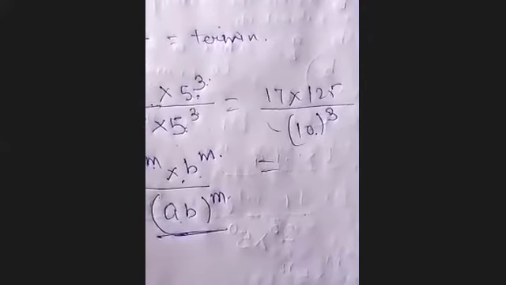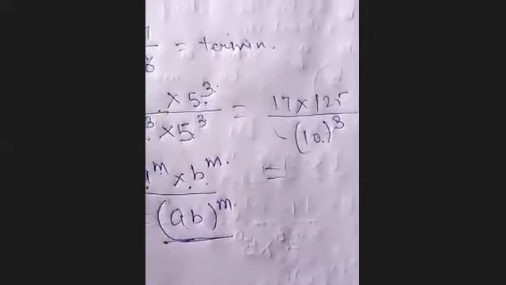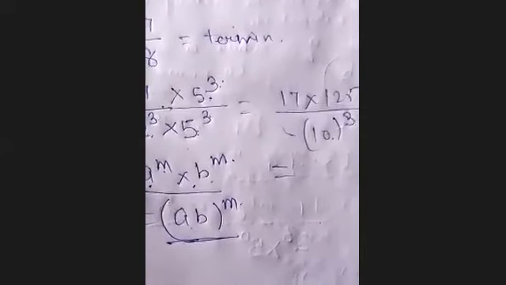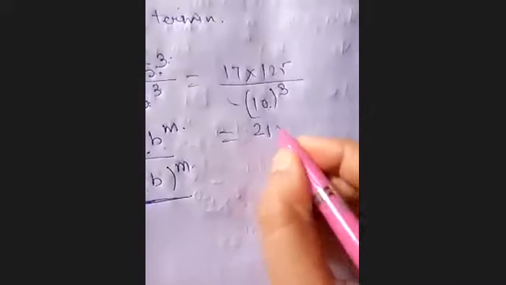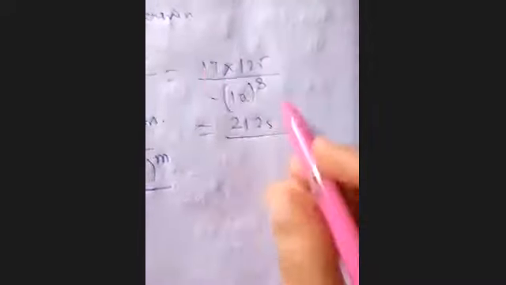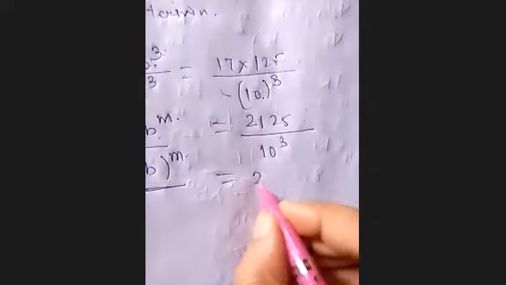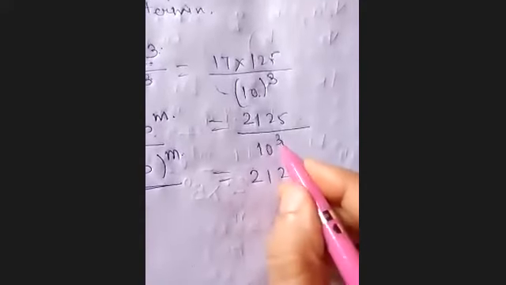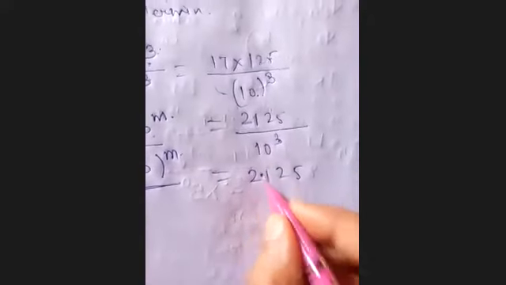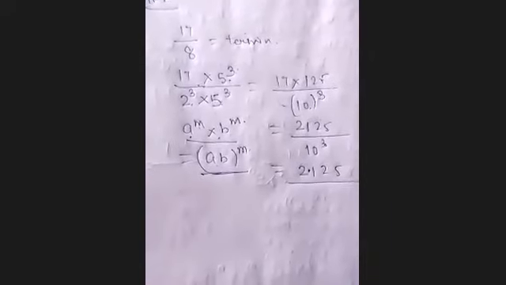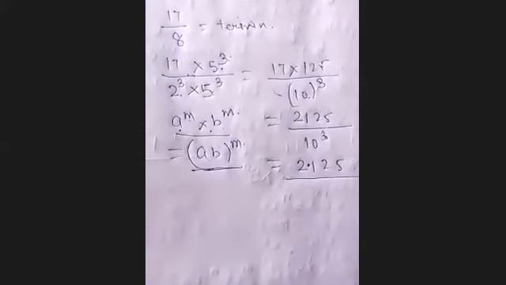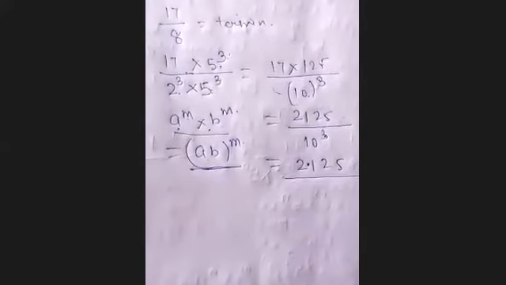Just 1 minute, I am checking. So 17 into 125 is 2125, okay, by multiplying it, and this is 10 power 3. So you can directly write 2125. The power of 10 is 3, so you have to place the decimal after 3 digits. This is how you can convert into decimal form without dividing. We did not divide 17/8, and we have converted it into decimal expansion.